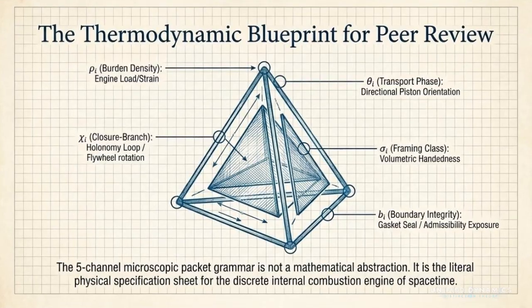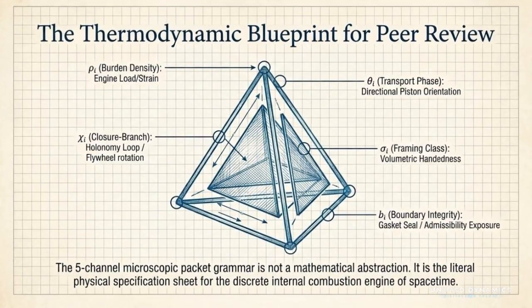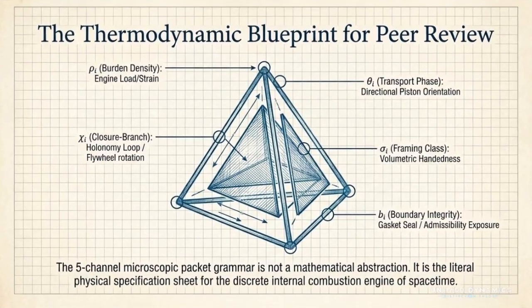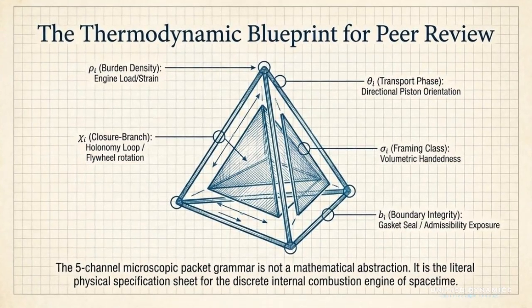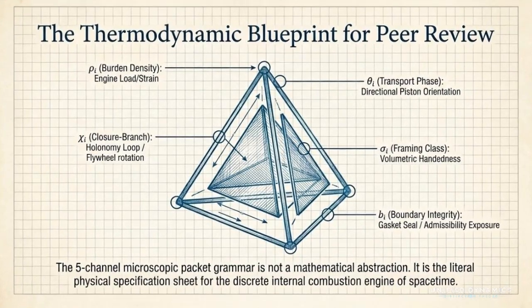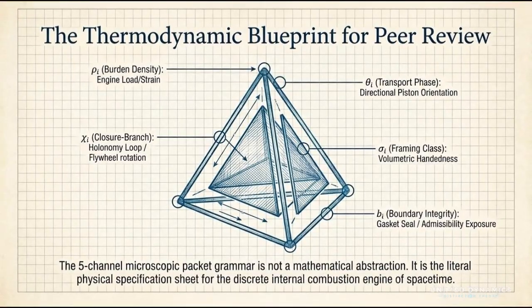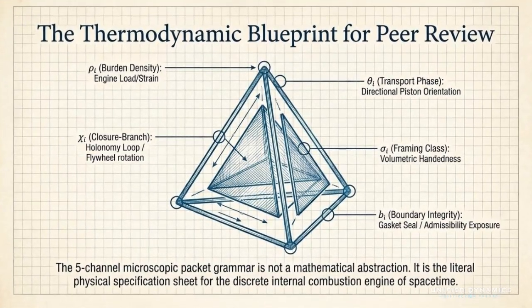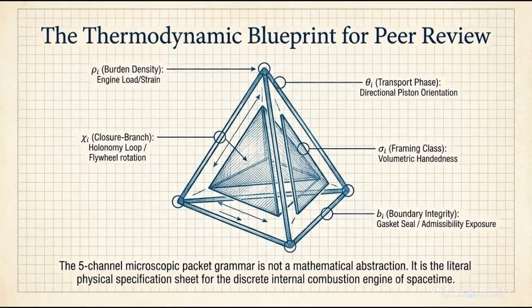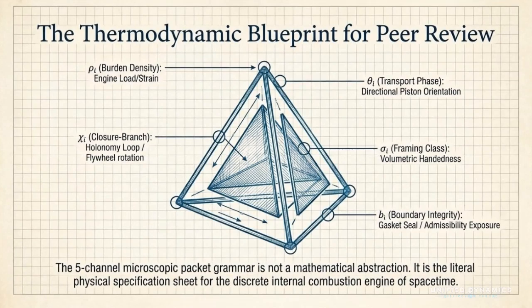First, rho sub I, burden density. This represents the local load, strain, or stored pressure inside the packet. Second, theta sub I, transport phase. This is the directional phase of motion, like the orientation of a piston stroke in an engine cycle. Third, chi sub I, closure branch. This tracks whether the packet closes into a stable loop, similar to flywheel rotation or holonomy closure. Fourth, sigma sub I, framing class. This represents the handedness or orientation of the packet's internal volume.